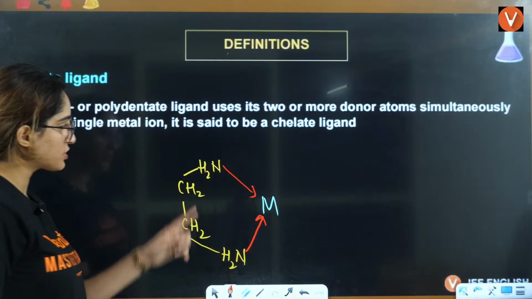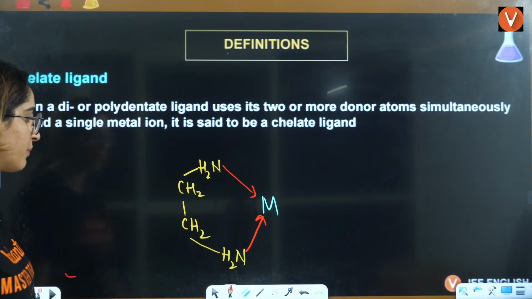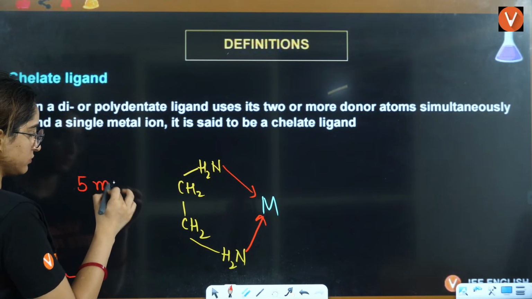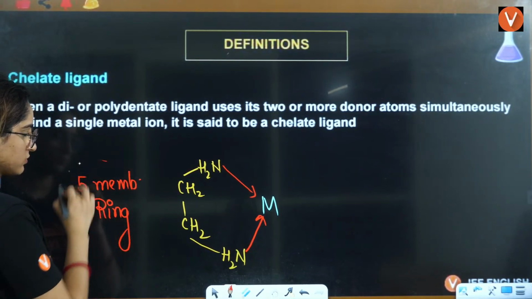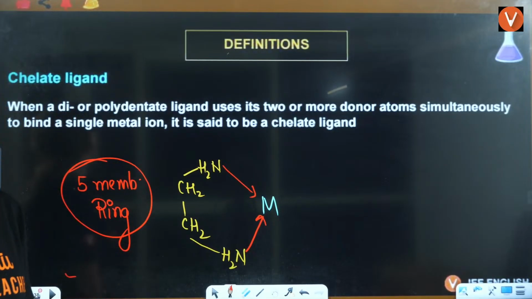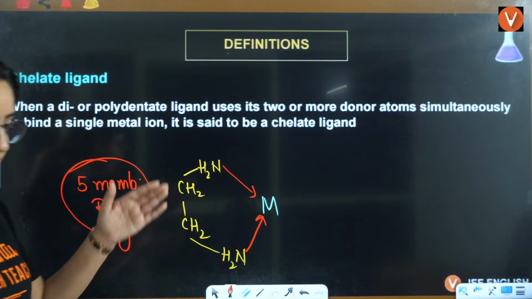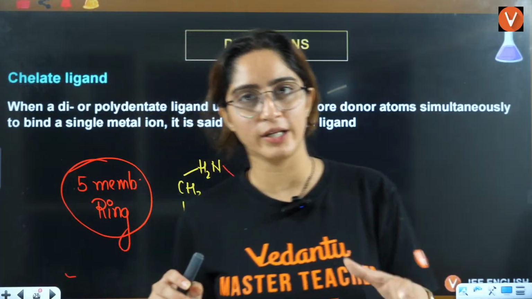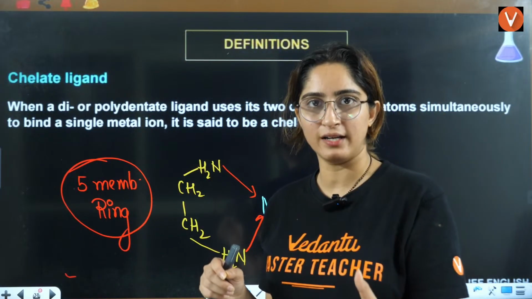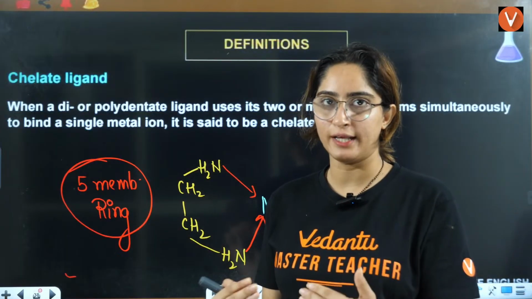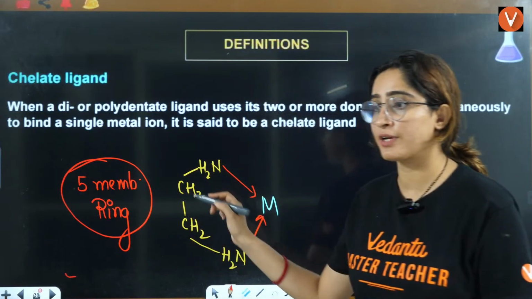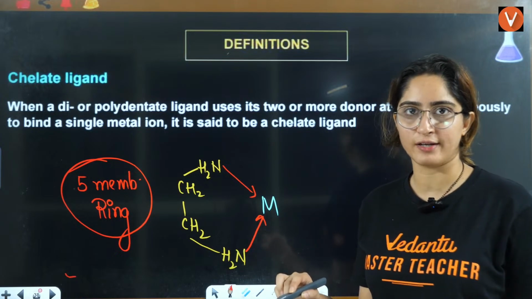Can you see a formation of 1, 2, 3, 4, 5 membered ring? This is called chelate effect. When from one single molecule to one single metal atom, 2 or more than 2 sites are donating, and because of that there is formation of a ring, that is called chelate effect.